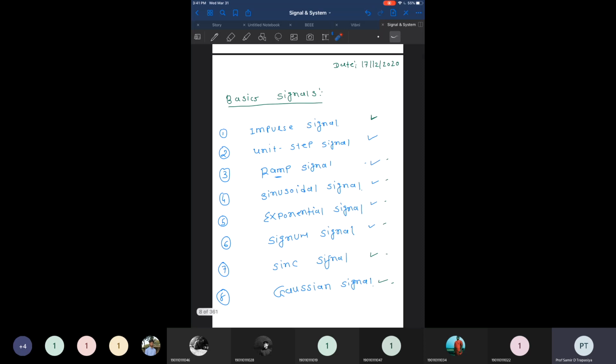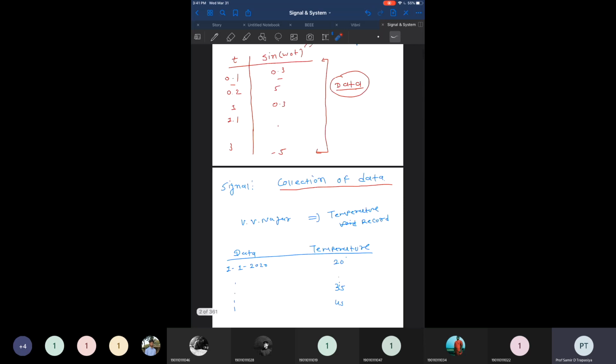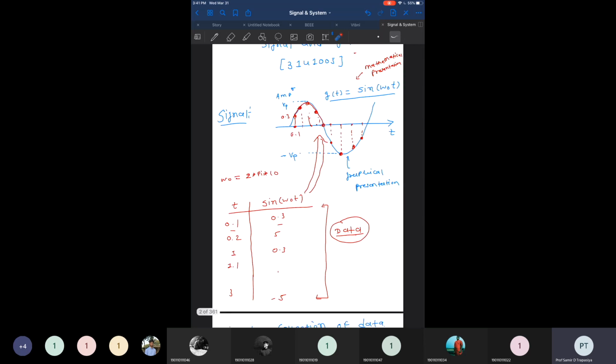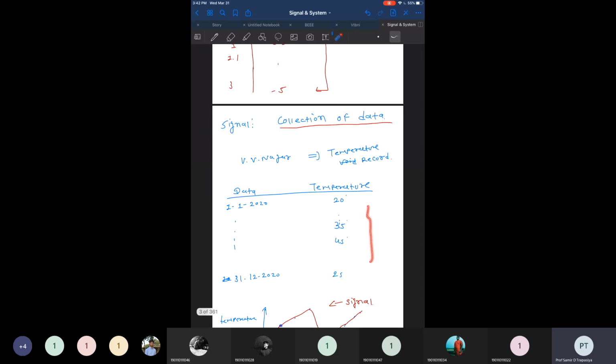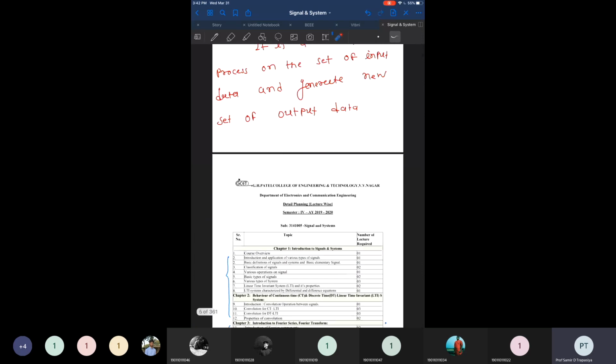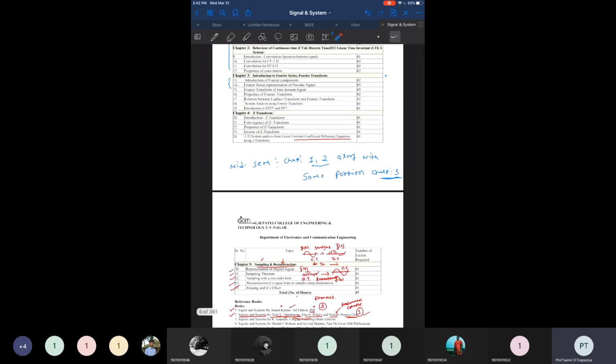So whenever we started the first lecture, we discussed the syllabus, and we discussed 2 very important concepts over here, the signal and system. So what is the signal and what is the system that we have discussed? By definition, the signal is a collection of data set, and system is an entity which processes the data and generates a new set of output. So that part we have discussed. We have taken some real-time examples where signals and systems are widely used. Then we discussed the syllabus of signals and systems.